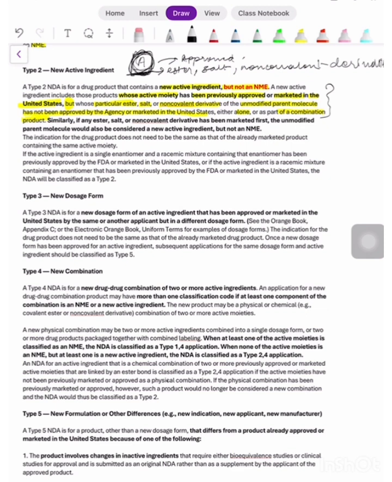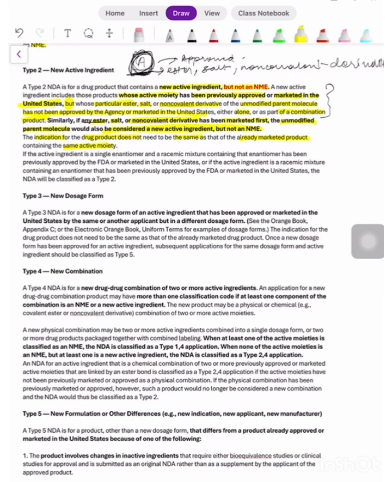Similarly, if any ester, salt or non-covalent derivative has been marketed first, the unmodified parent molecule would also be considered a new active ingredient but not a new molecular entity. The indication for the drug product does not need to be the same as that of the already marketed product containing the same active moiety. So it can be different as well.